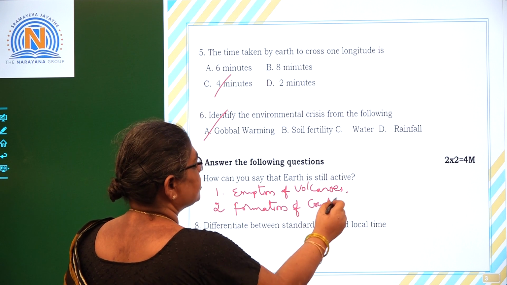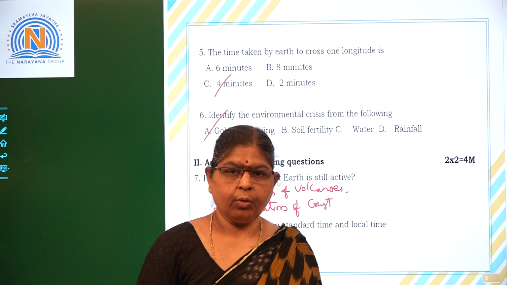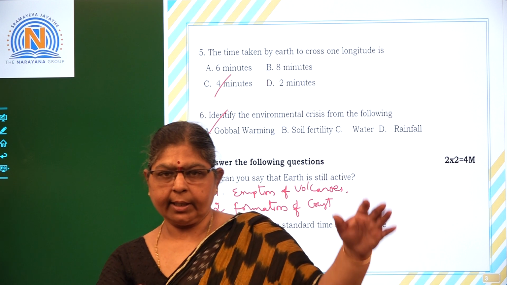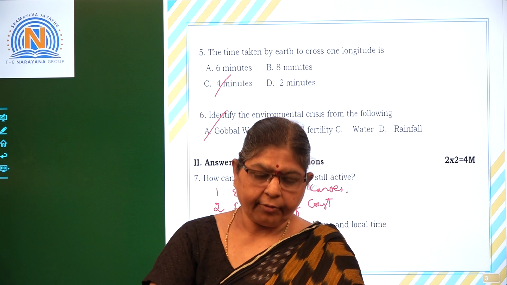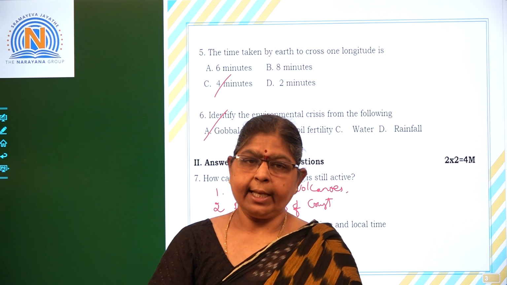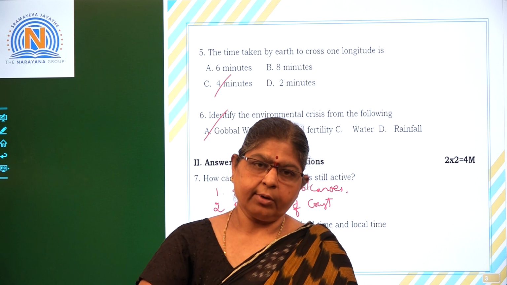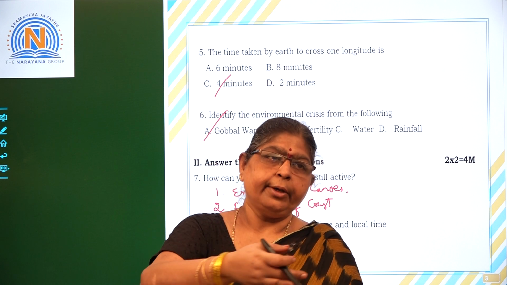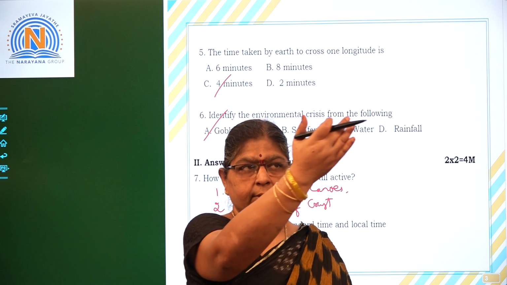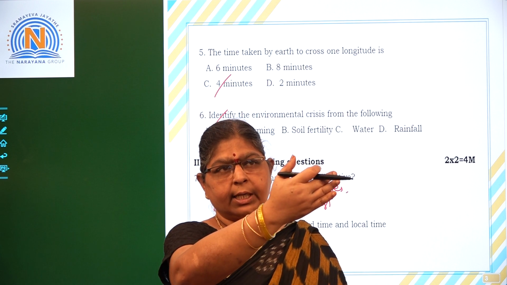Whenever the plates move, that particular mantle will go for melting. When it melts, due to sea floor spreading, this particular part is pulled and comes onto the earth surface, that is onto the crust.